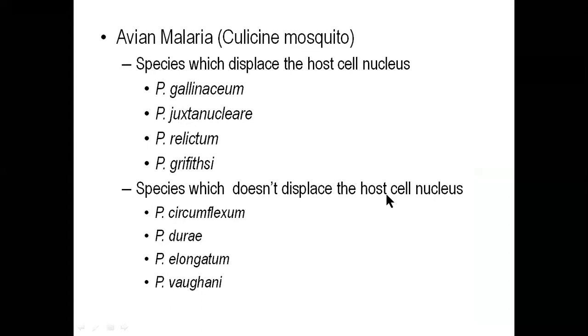So why, you might think, why displace the nucleus? Because you see in bird malaria,